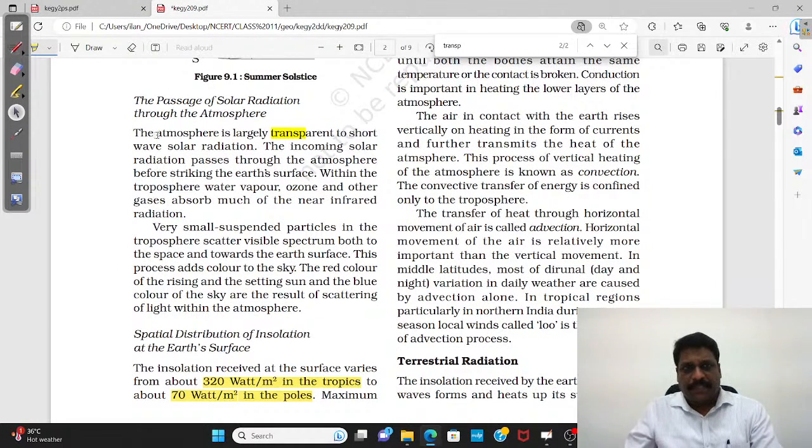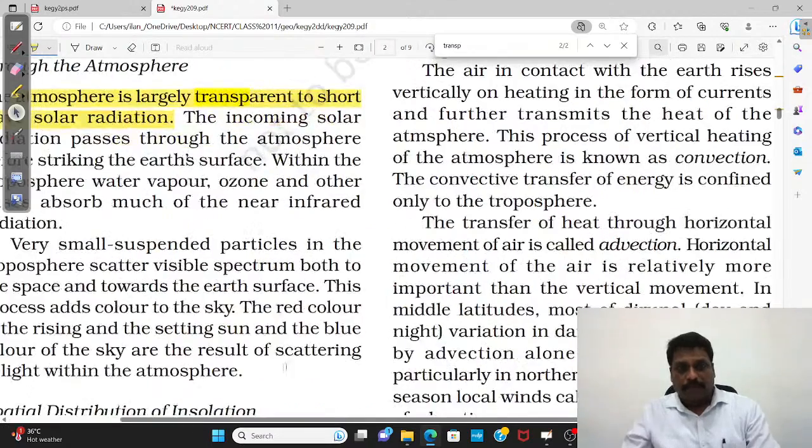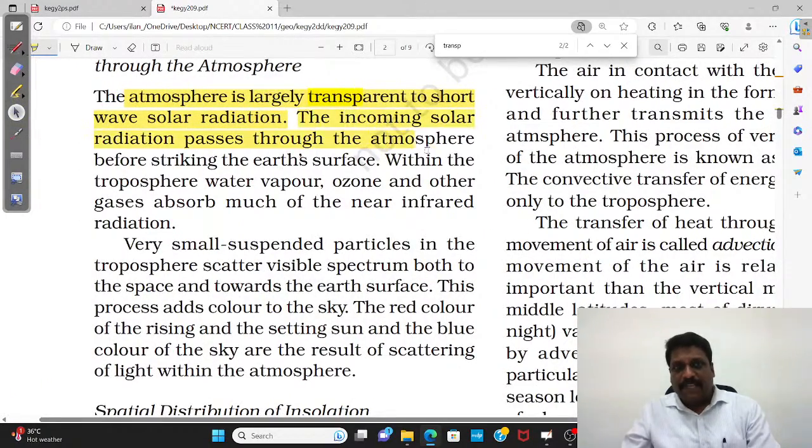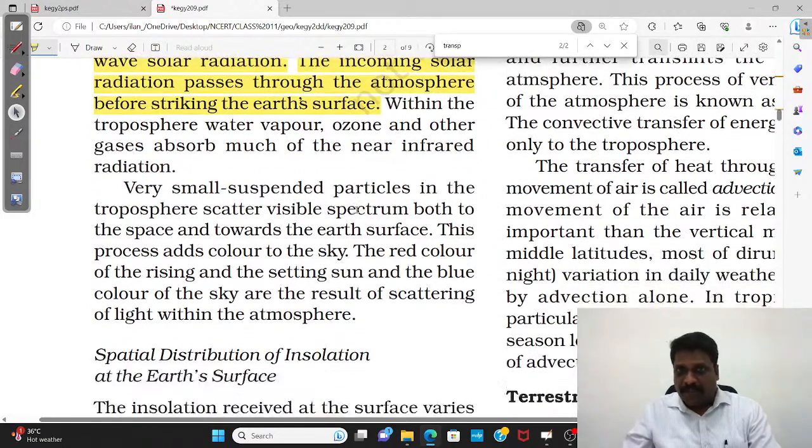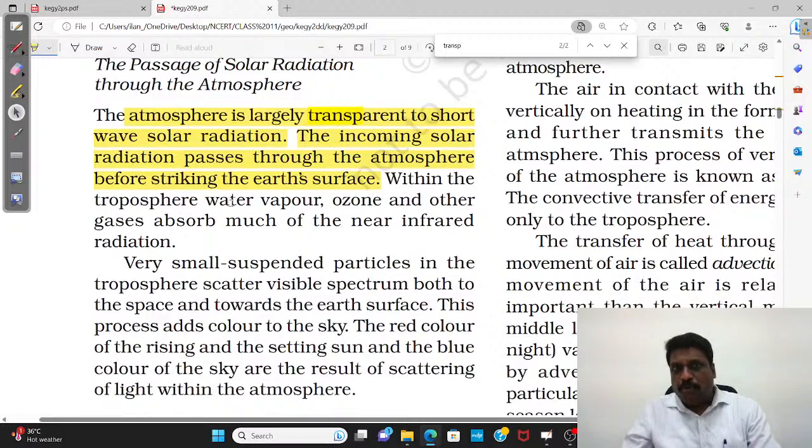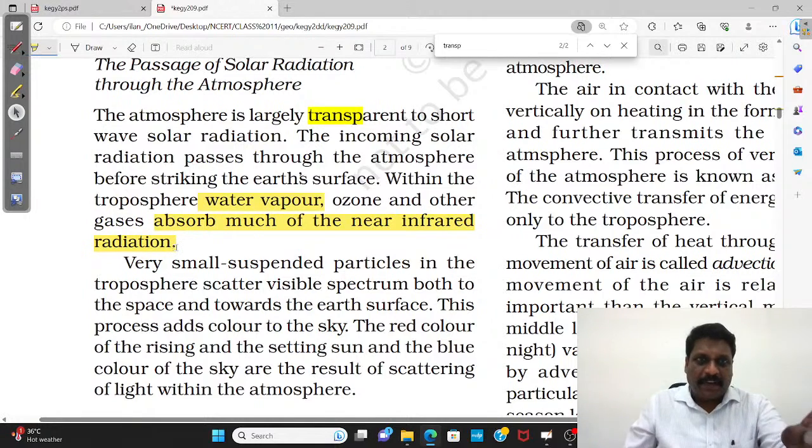Okay, see, atmosphere is largely transparent to short wave solar radiation. Further they say, I'll zoom it. The incoming solar radiation passes through the atmosphere before striking the Earth's surface. Further, read this very carefully. They say within troposphere, water vapor, ozone, and other gases absorb much of near infrared radiation. So one thing I understand, water vapor absorbs infrared radiation.